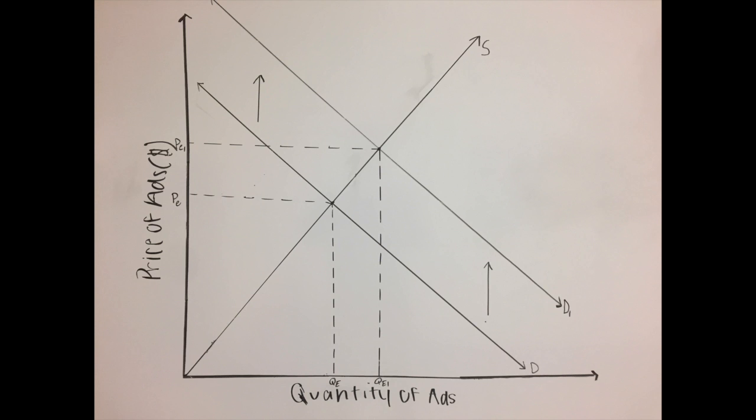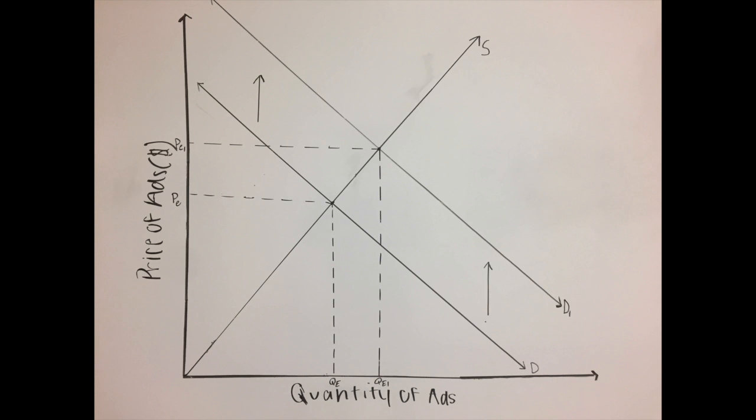Now, this non-price determinant of an increased number of users because of a complementary service, Pokemon Go, they were able to have an entire shift to the demand curve so that there were more people that were seeing the ads, and therefore the price of said ads would increase because the companies wanted more people to see the ads that they were putting out, and there was a higher demand for those ads. Now, this would be labeled as the new demand curve of D1.